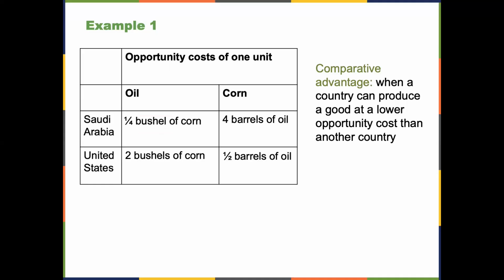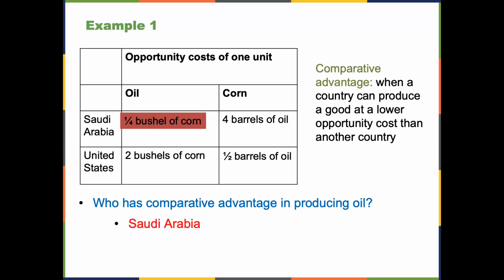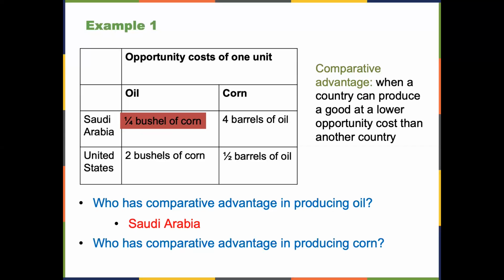Comparative advantage is when a country can produce a good at a lower opportunity cost than another country. Who has comparative advantage in producing oil? Saudi Arabia, because the opportunity cost of producing 1 unit of oil is a quarter bushel of corn compared to 2 bushels of corn for the United States. Who has comparative advantage in producing corn? The United States, because the United States has a lower opportunity cost of half a barrel of oil compared to 4 barrels for Saudi Arabia.